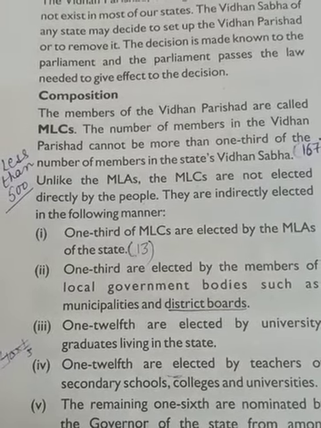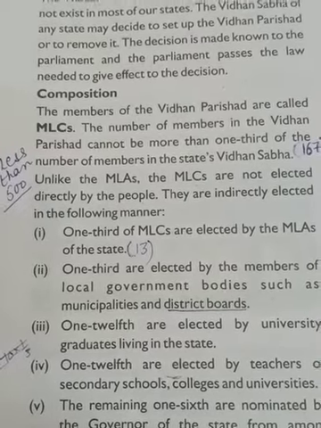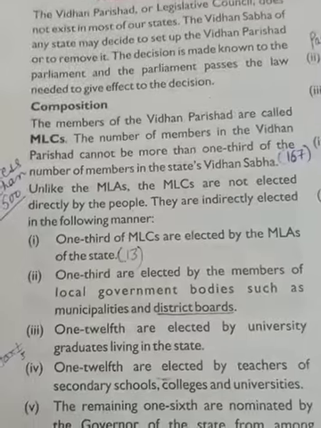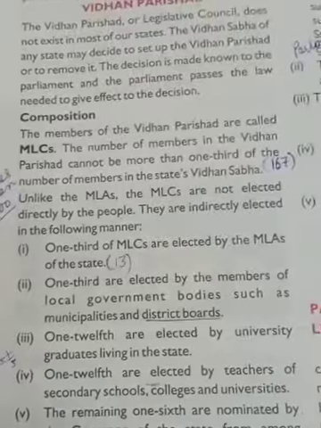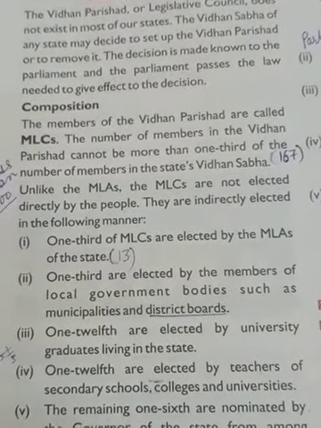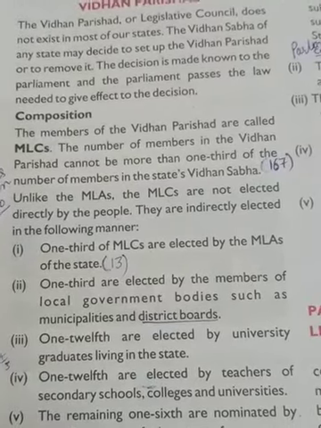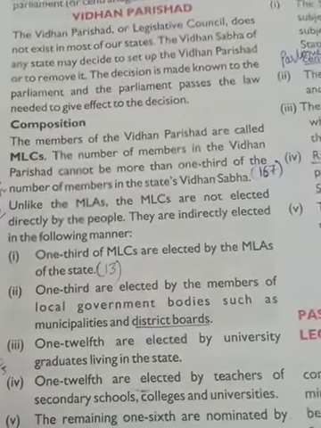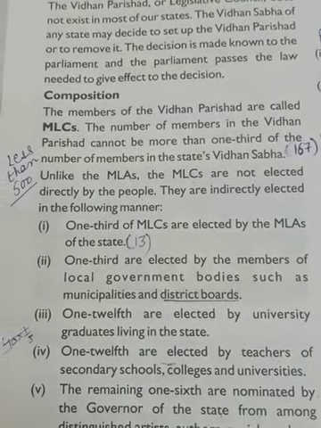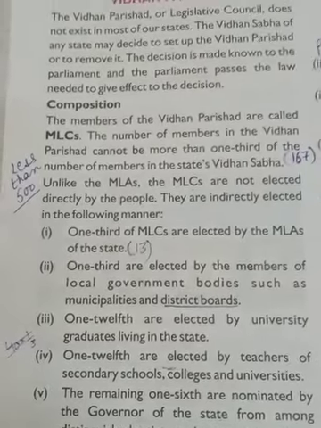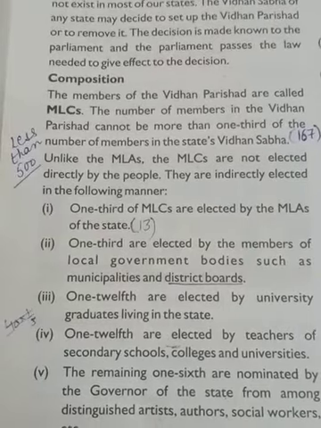Unlike the MLAs, the MLCs are not elected directly by the people. They are indirectly elected in the following manner. Members of legislative assemblies are elected by the people through the voting system. But the members of legislative councils are not elected directly by the people. Means we do not elect the members of Vidhan Parishad. So how are they elected? That we will study. 1/3 of MLCs are elected by the MLAs of the state.